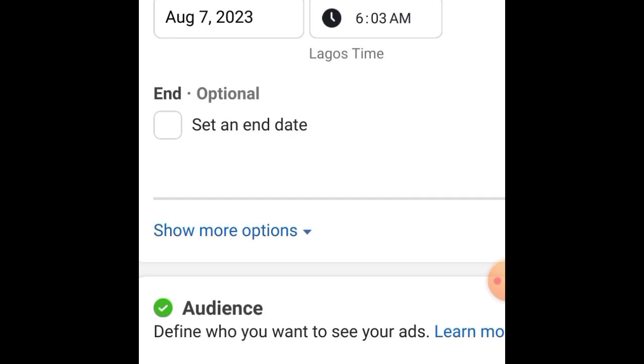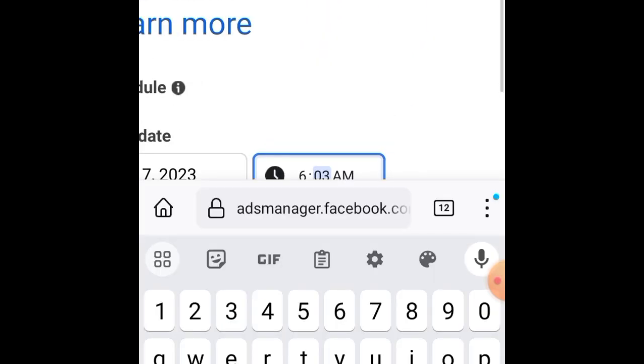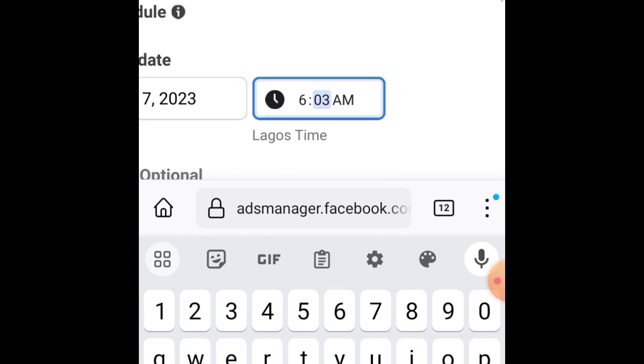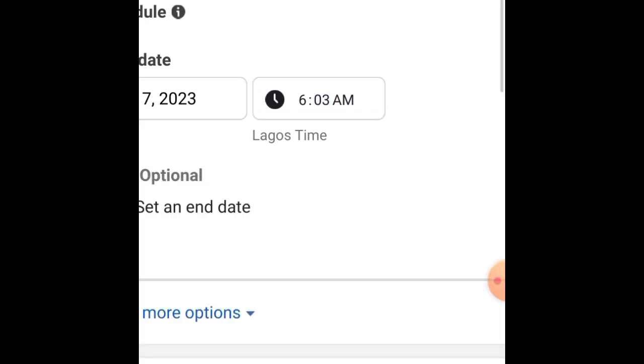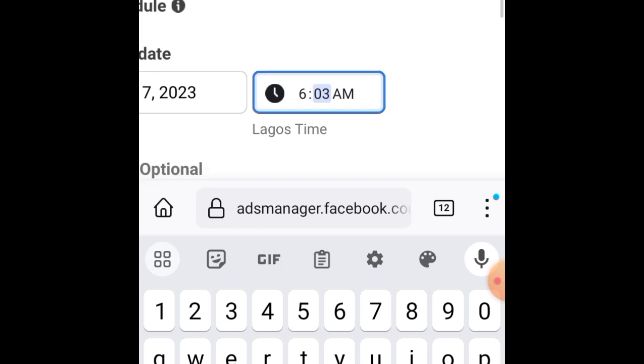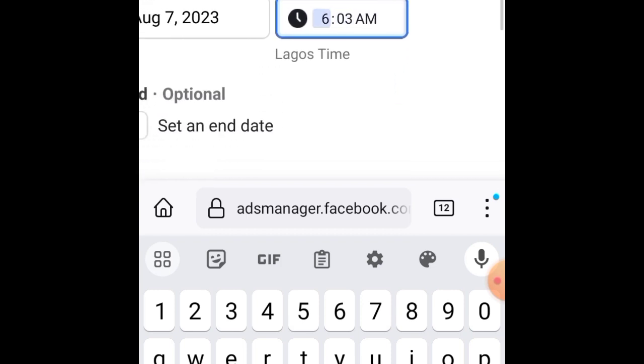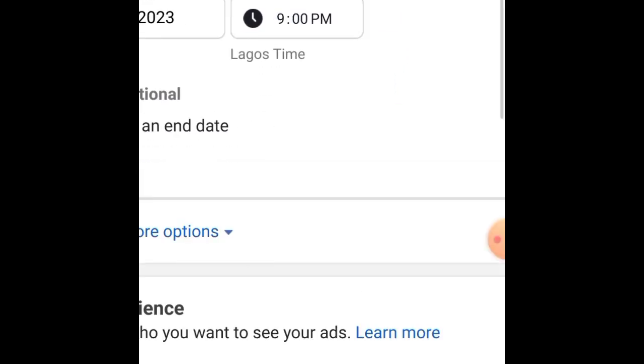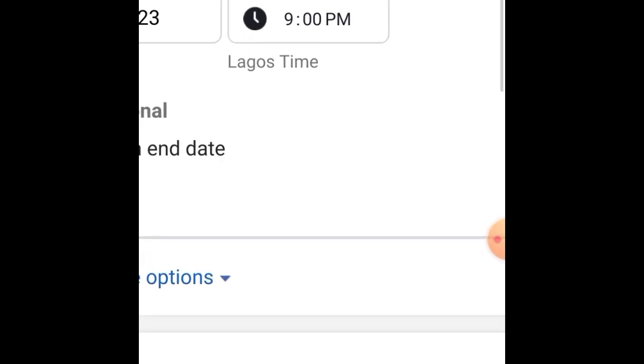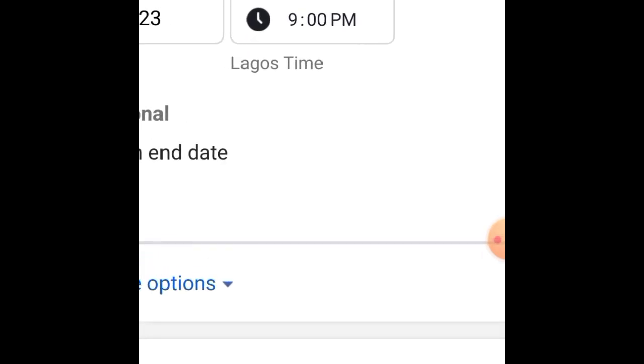So what I mean by that is this: if, for example, in this time right now, we choose something like 9 p.m., let's assume it's 9 p.m. that you set as your time for your Facebook ads. This is a very wrong thing to do.